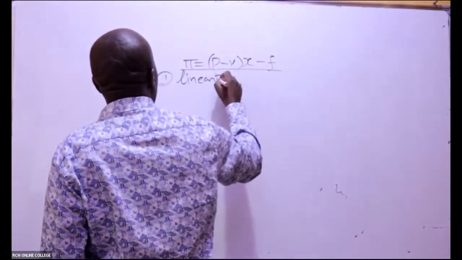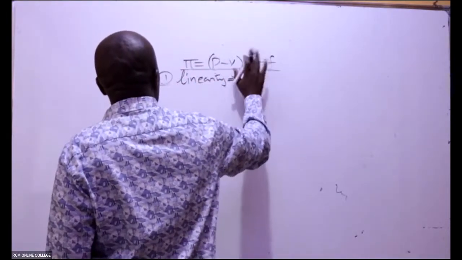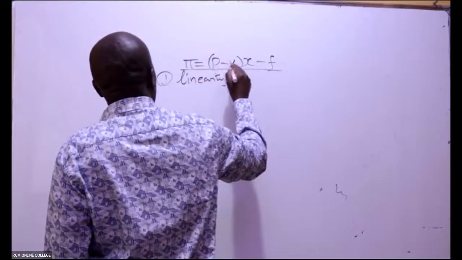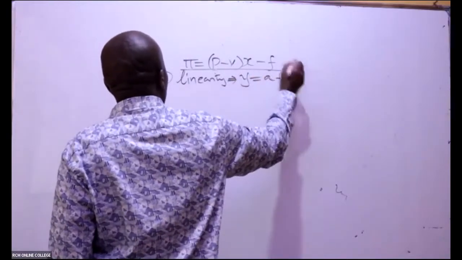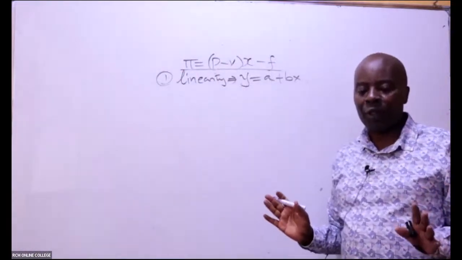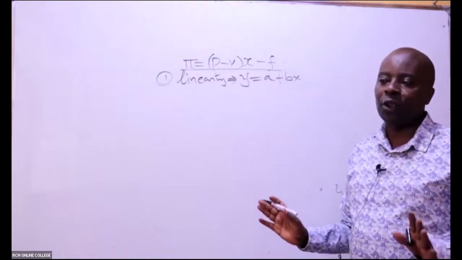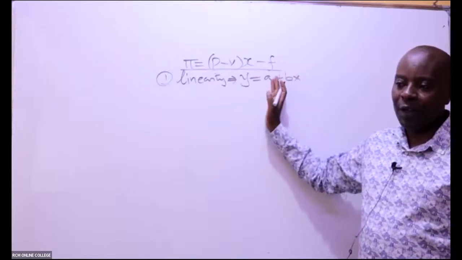In this case, profits are directly related to the number of units. So the functions involved, all of them, are straight line functions of this nature. All functions involved under CVP, ladies and gentlemen, are straight line functions. Very, very important.